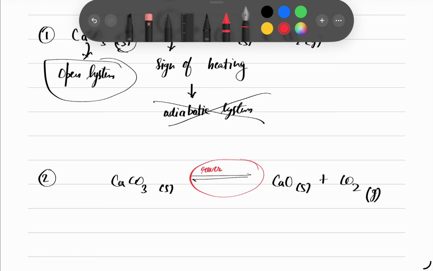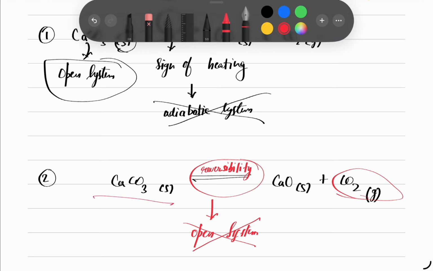This sign is for reversibility, right? So if there is a sign of reversibility, it cannot be an open system, because if it is an open system, then the gas in the product itself will fly away. Then when the CO2 is not present, how will they make the reactant? So this should be a closed system.